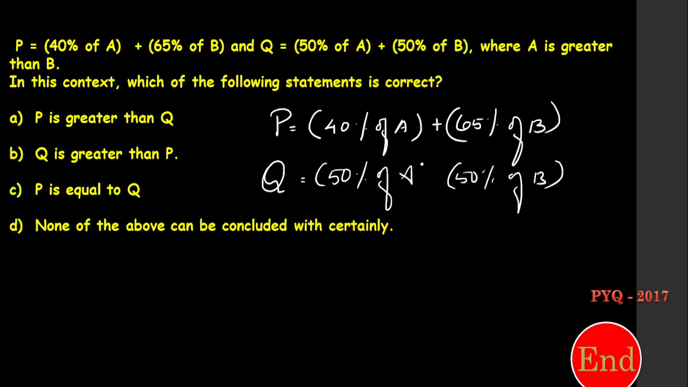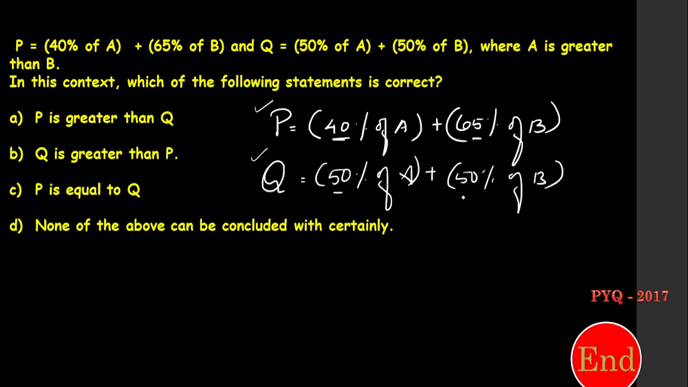We need to take sum, right? Where A is greater than B. Okay, so A is greater than B. In this context, which of the following statement is correct? P is greater than Q, P is less than Q, Q is greater than P, and P is equal to Q. If you want to know P value and Q value, we need to know A value and B value, because here 40 and here it was 50.